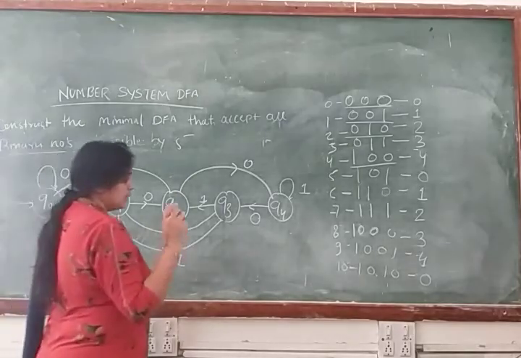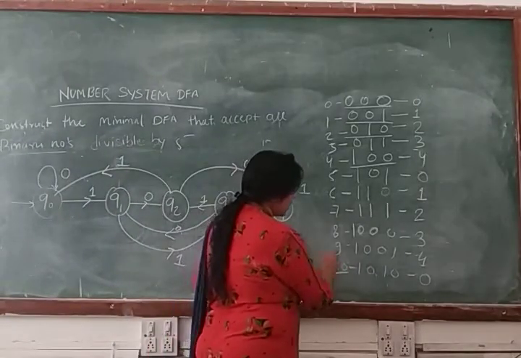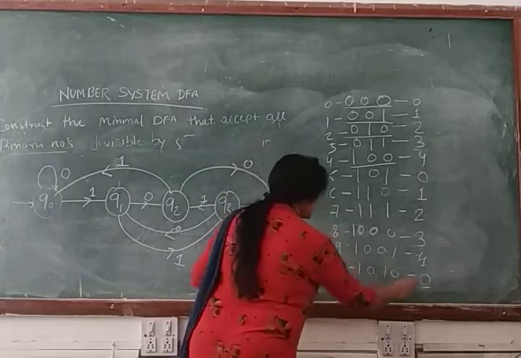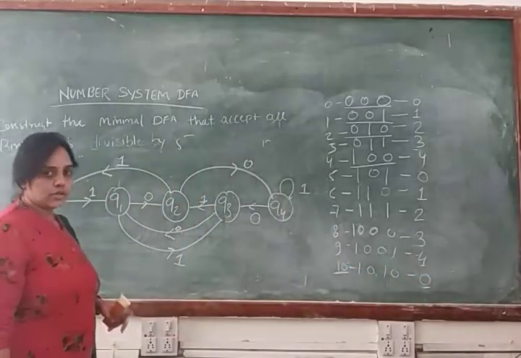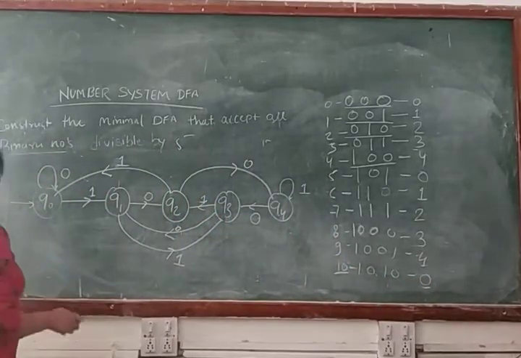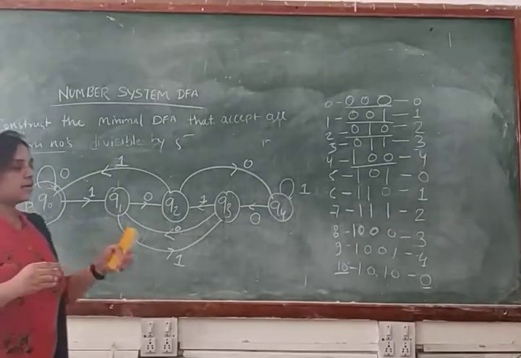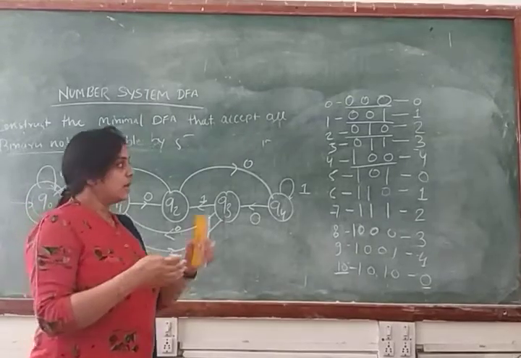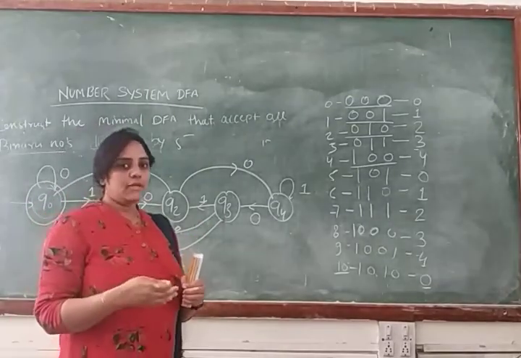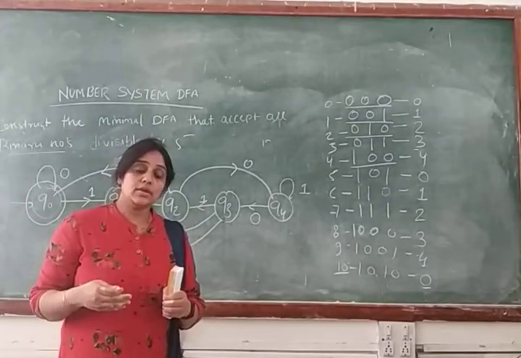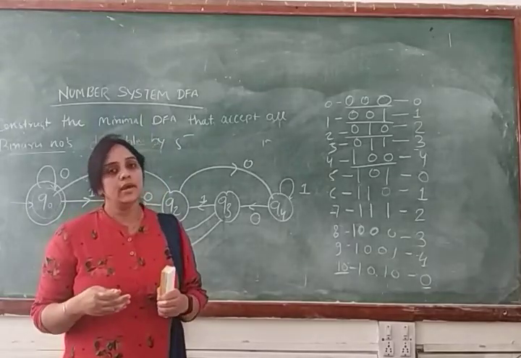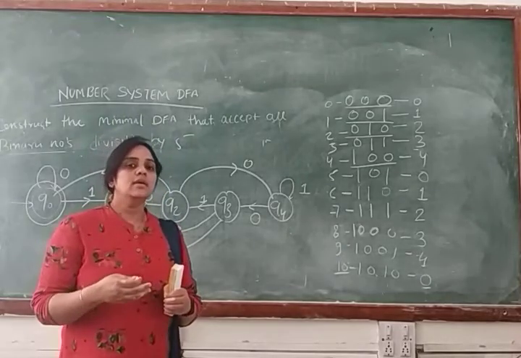Clear? And check it. If you divide 10 by 5, you will get state Q0. Clear? And Q0 will be your final state. Why? Because these states represent the remainder. If you divide any number by 5 and you get remainder 0, that means the number is divisible by 5. That's why you get the remainder 0.